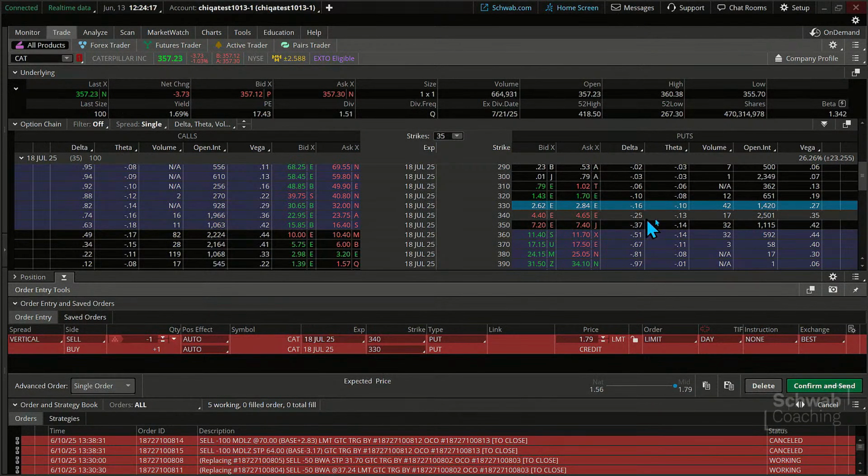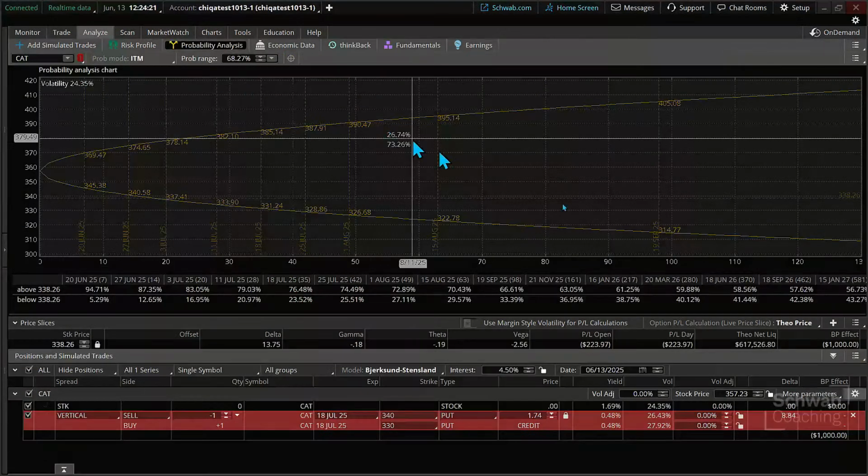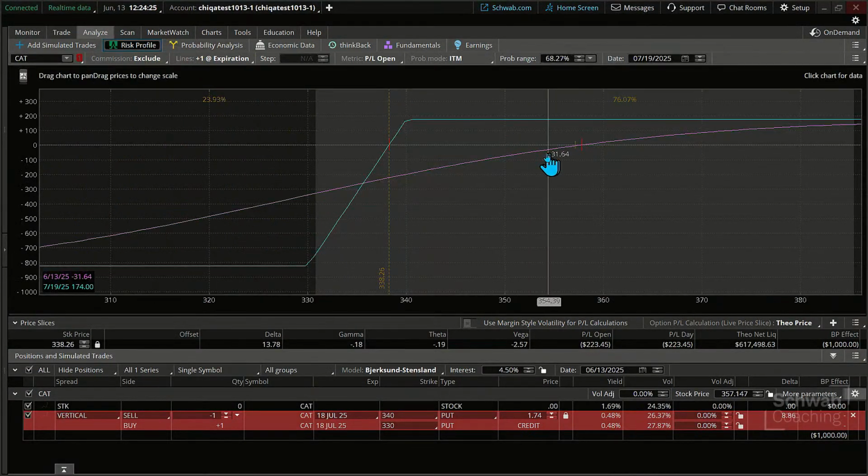Because as we came back over here, that actually had a fairly big impact on the pricing over time. Even though we had a big, let's say a 10% move on the stock, which is a big move, day to day to day, it can just eat away at that option. As long as we stay above the price, we're at 357, like right there where our little tag is, you can see that we could go all the way down here by expiration and still make a max gain.